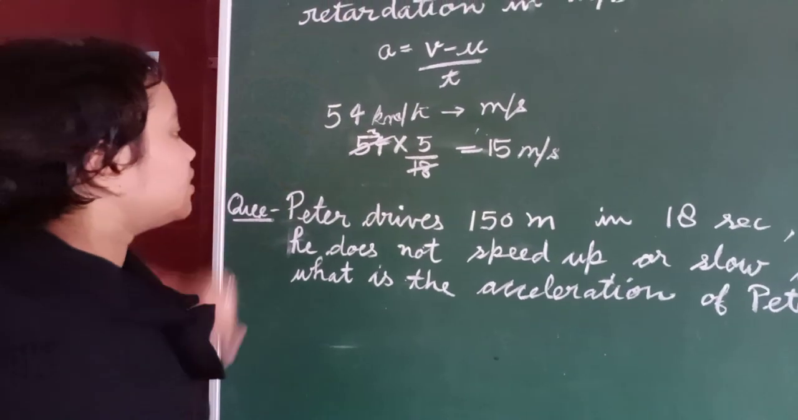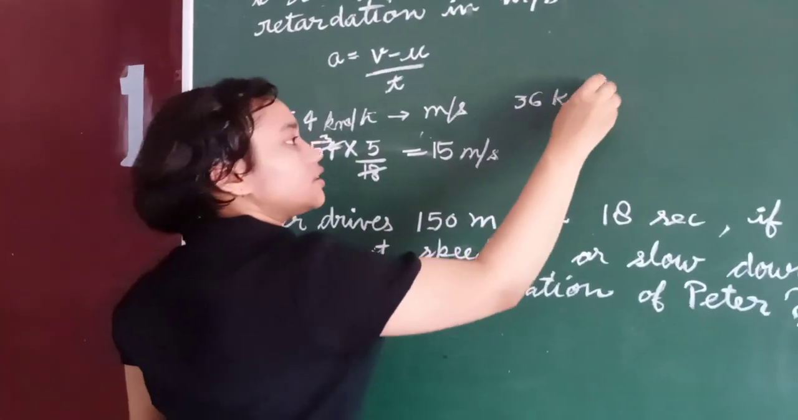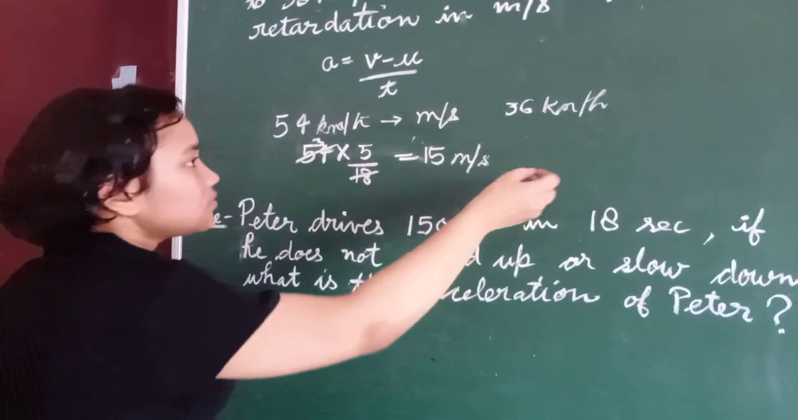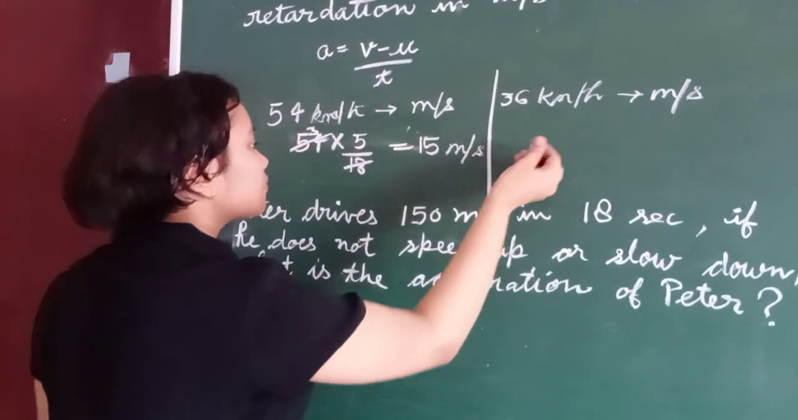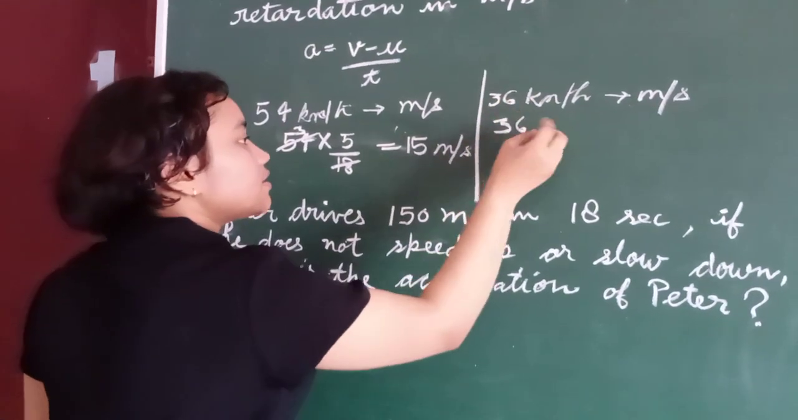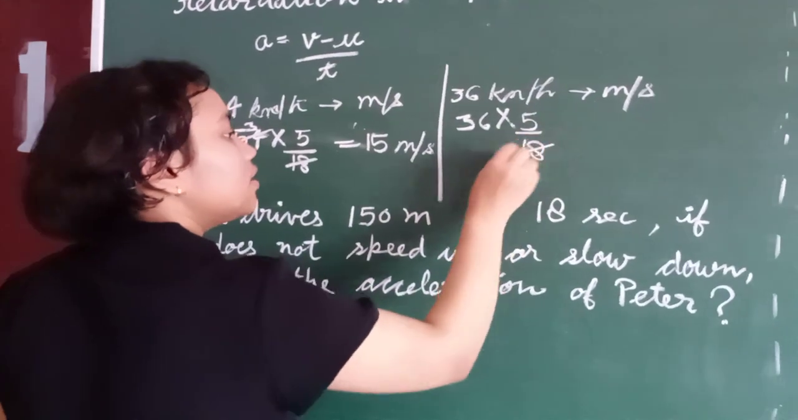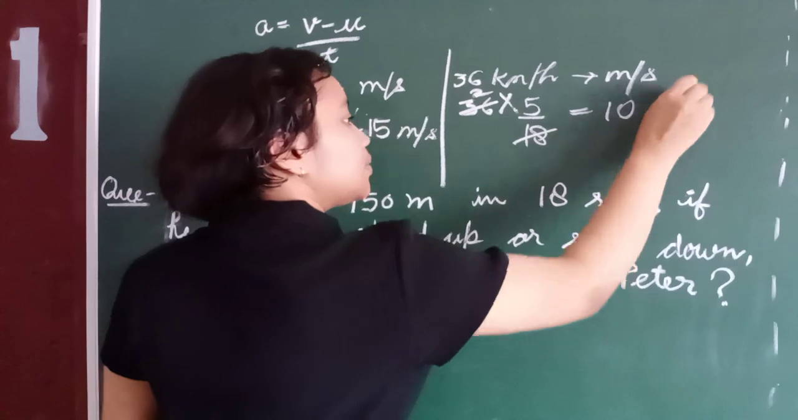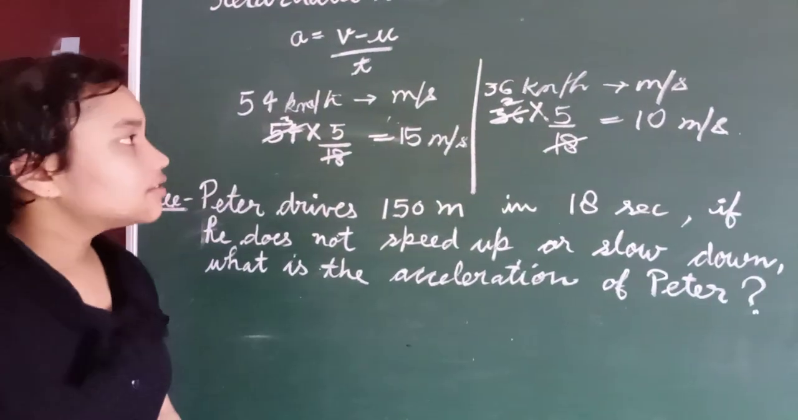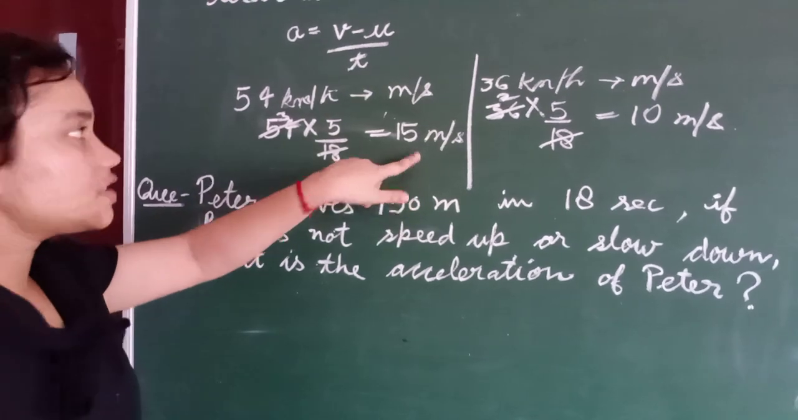And 36 kilometers per hour into meters per second. So 36 into 5 upon 18. 18 twos are 36, and that is 10 meters per second. So 54 kilometers per hour in meters per second is 15 meters per second.